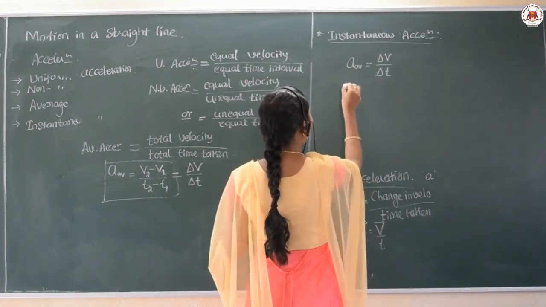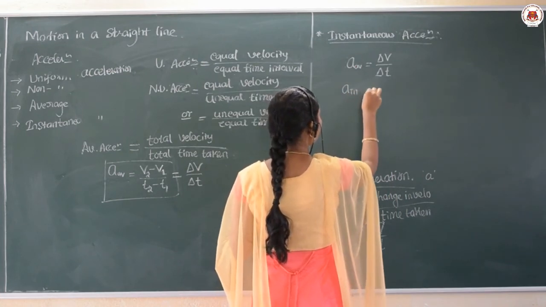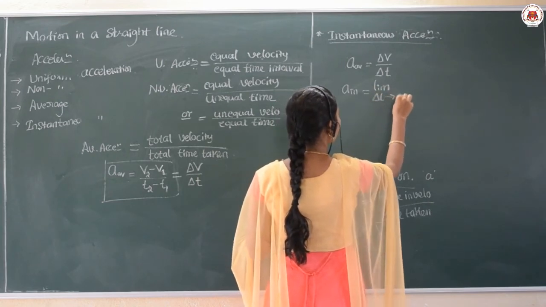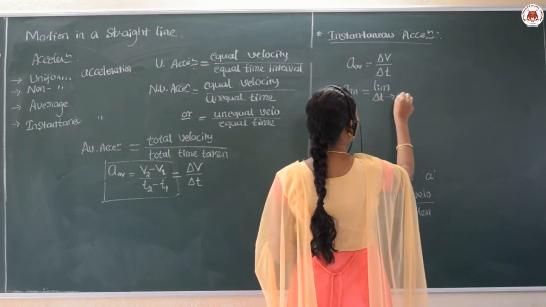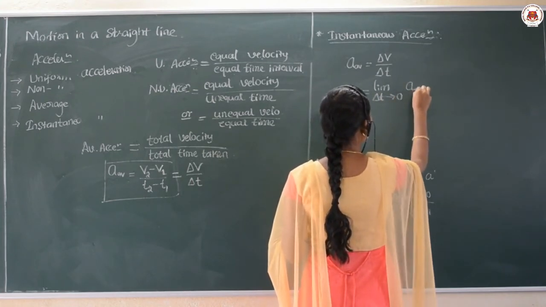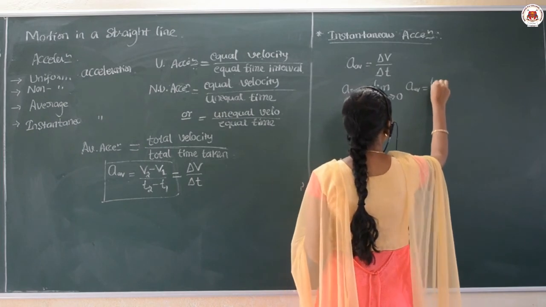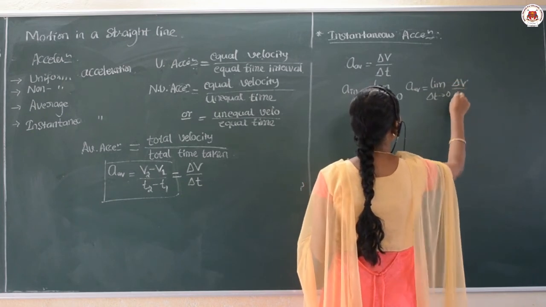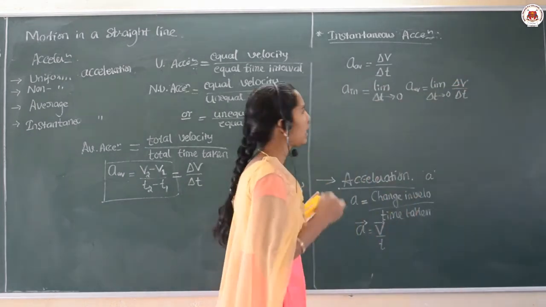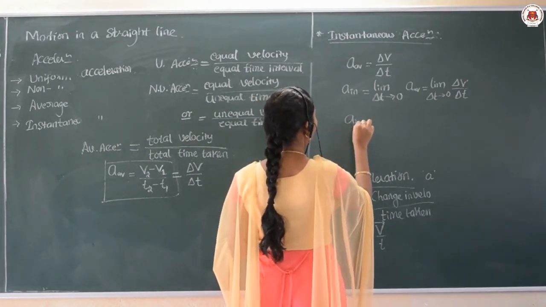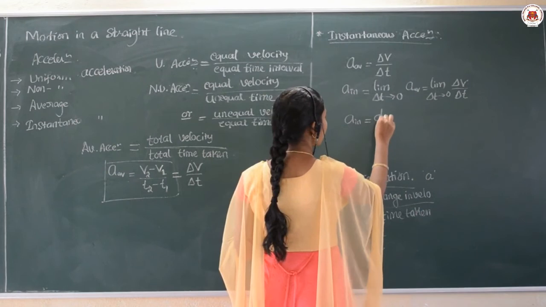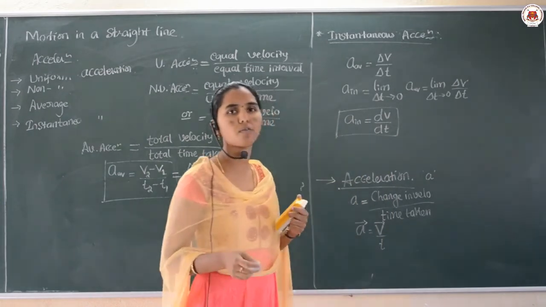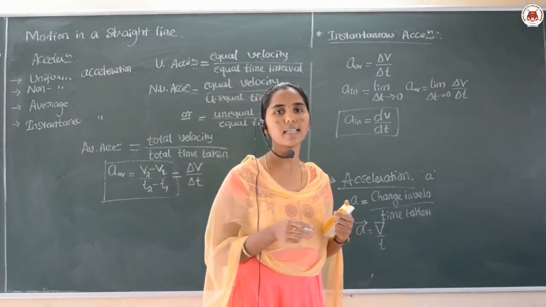Then if you want to define the instantaneous acceleration, then you need to apply the limit as the delta t tends to 0 here, and if the delta t tends to 0, then it is applied to the average acceleration, that is nothing but limit of delta t tends to 0 of delta v by delta t. Then I can simplify that as, instantaneous acceleration is equal to dv by dt. This is my final expression for the instantaneous acceleration, right.